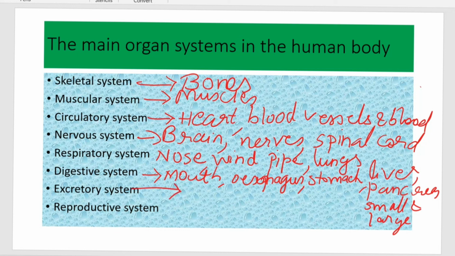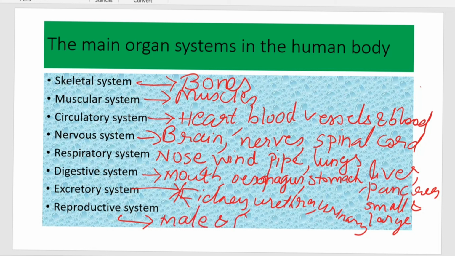Excretory system means excretion. It happens with the help of the kidney, urethra, urinary bladder, and even skin. You're sweating through the skin. All these are excretory organs. Reproductive system: we have both male and female reproductive organs. You will be studying this in detail in class 8. So you should know what organs come under different systems and what their functions are.